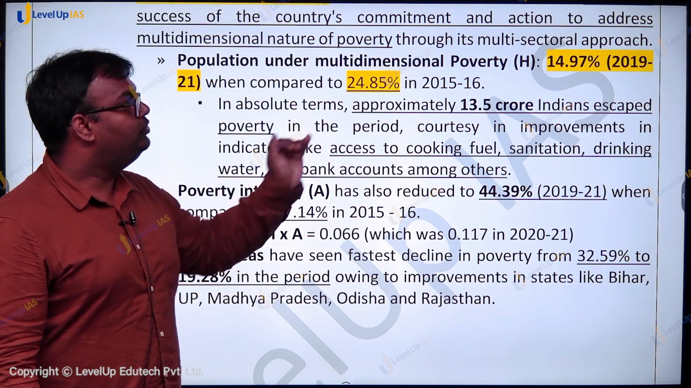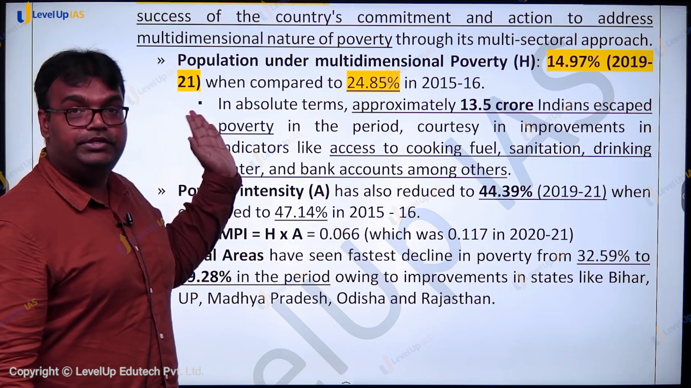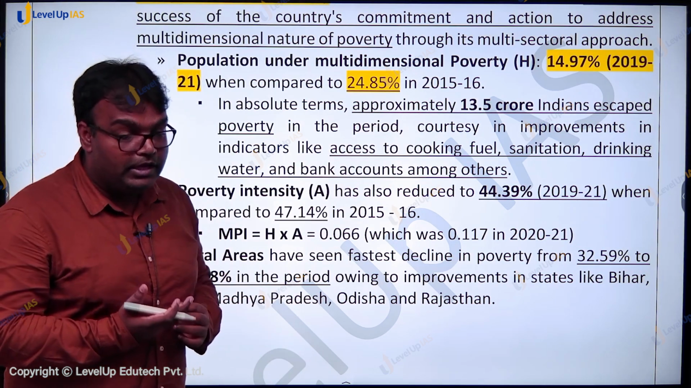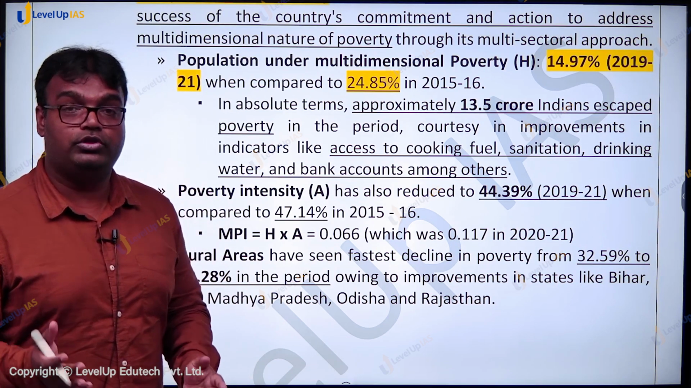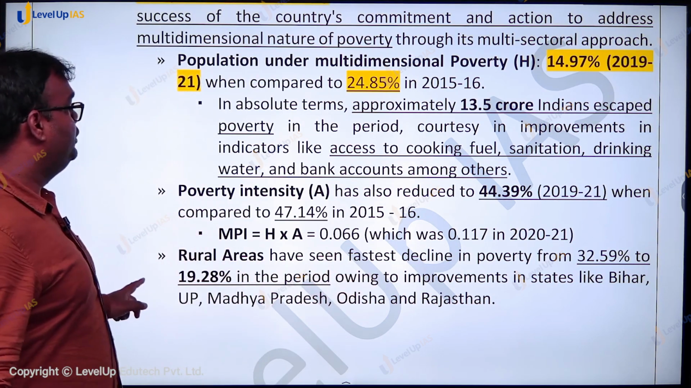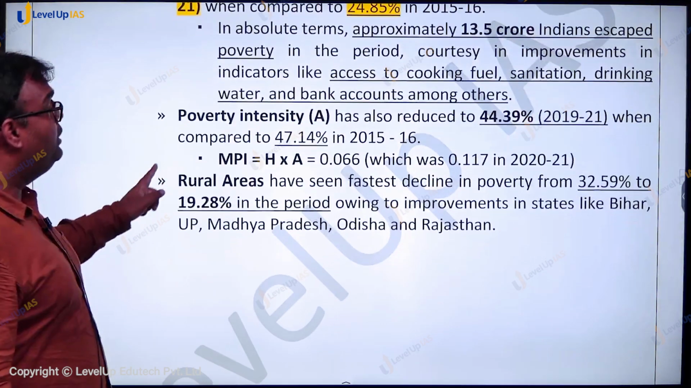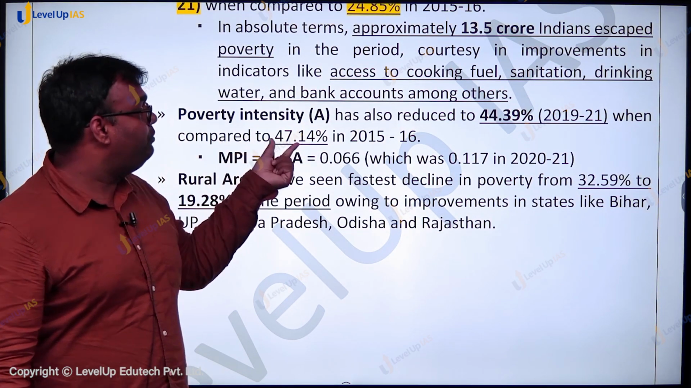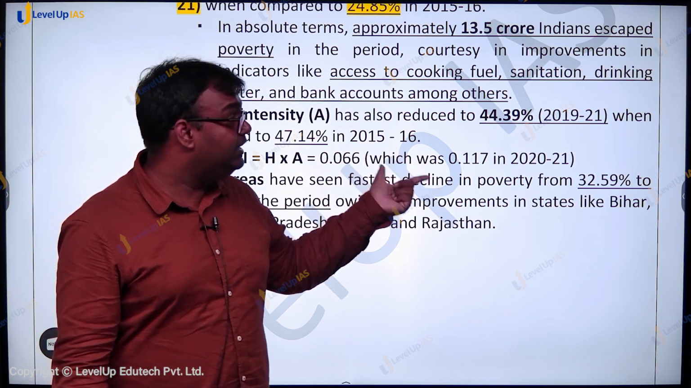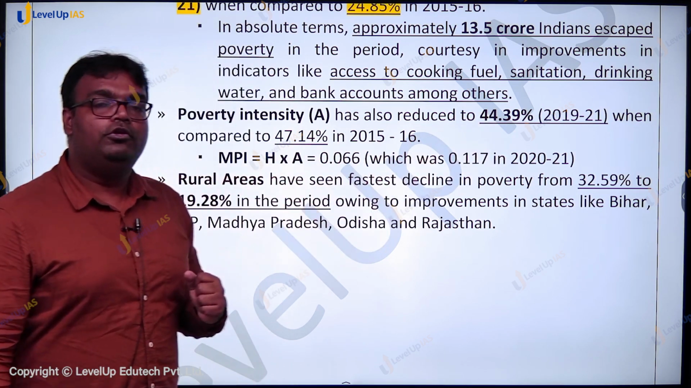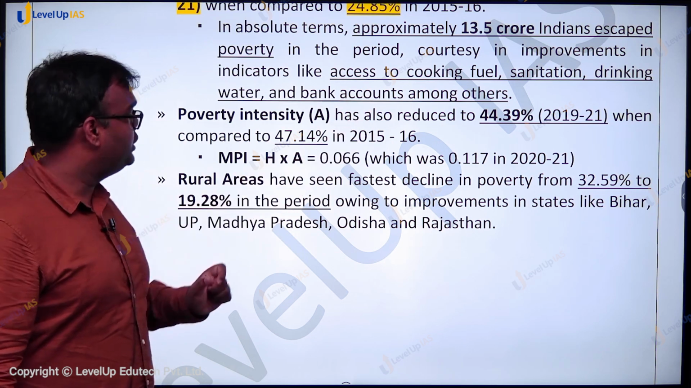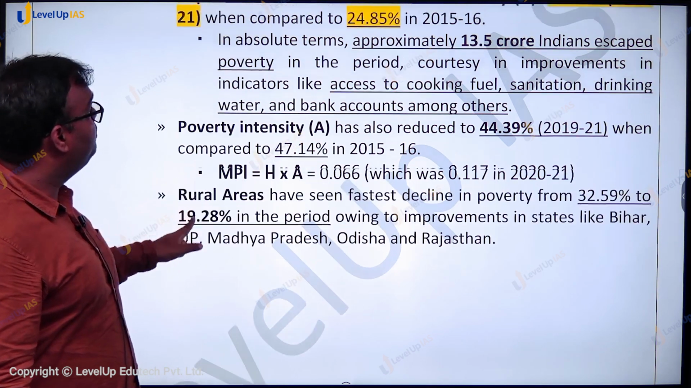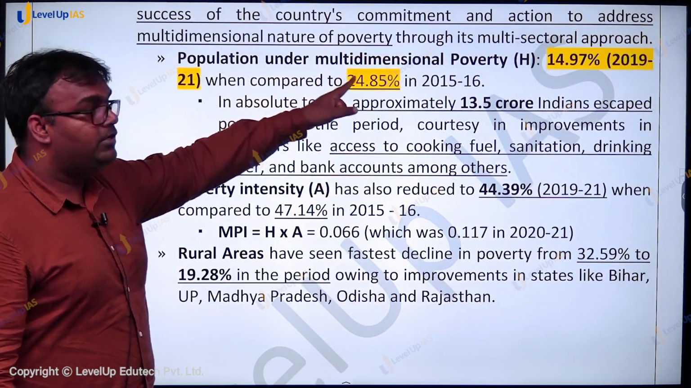2015-16 से 2019-21 में around 13.5 crore people have escaped poverty, और अगर COVID नहीं हुआ होता तो this number would have further improved. If we look at poverty intensity, it has also reduced. Poverty intensity was 47.14% in 2015-16. It has reduced to 44.39% in 2019-21. तो जब हम multidimensional poverty index measure करते हैं, it is measured by the